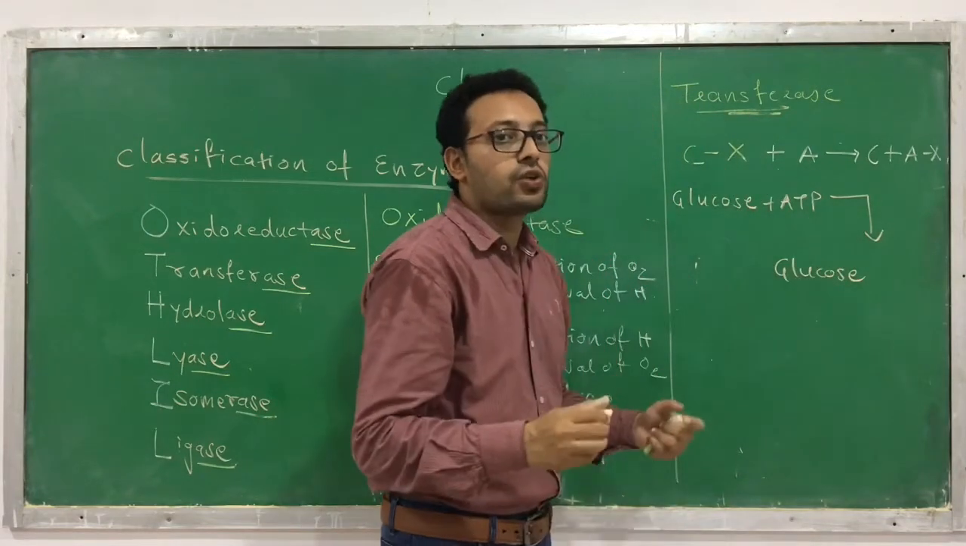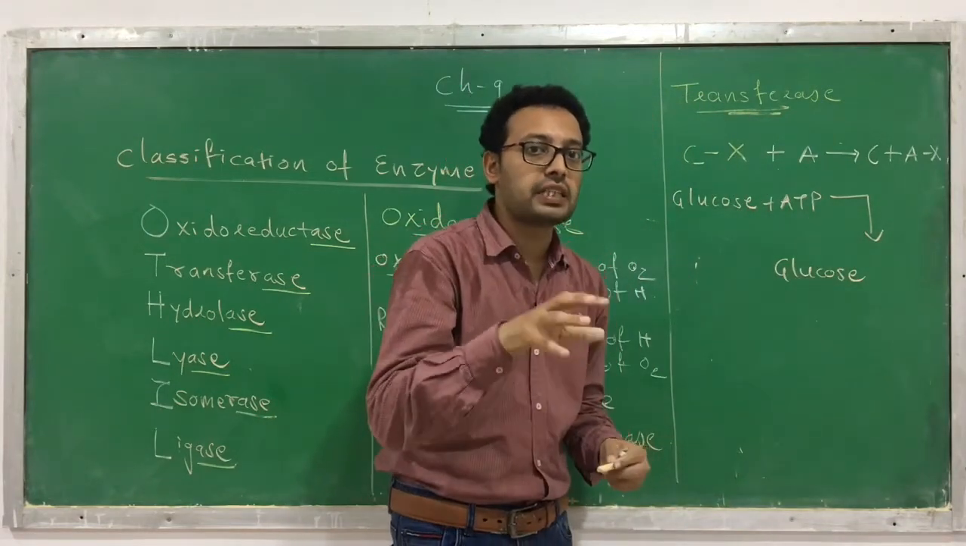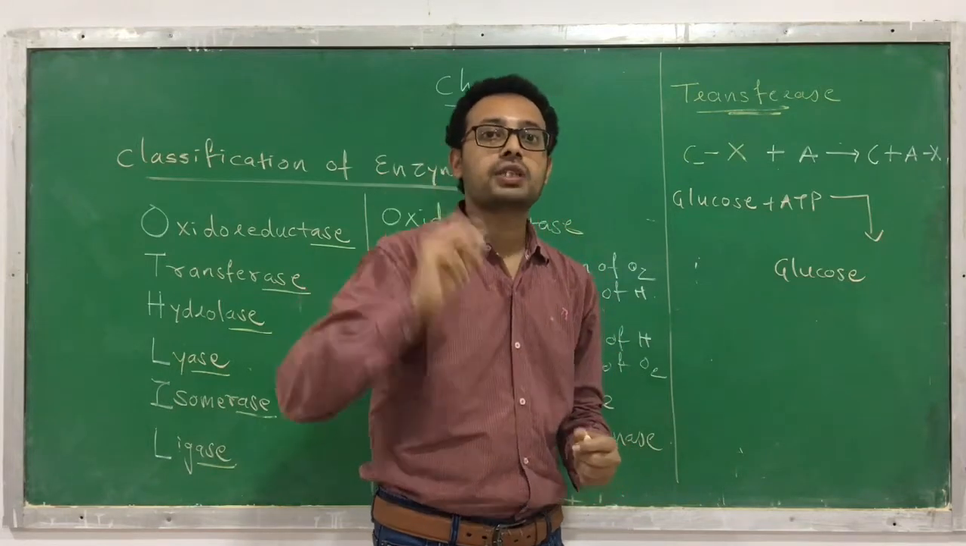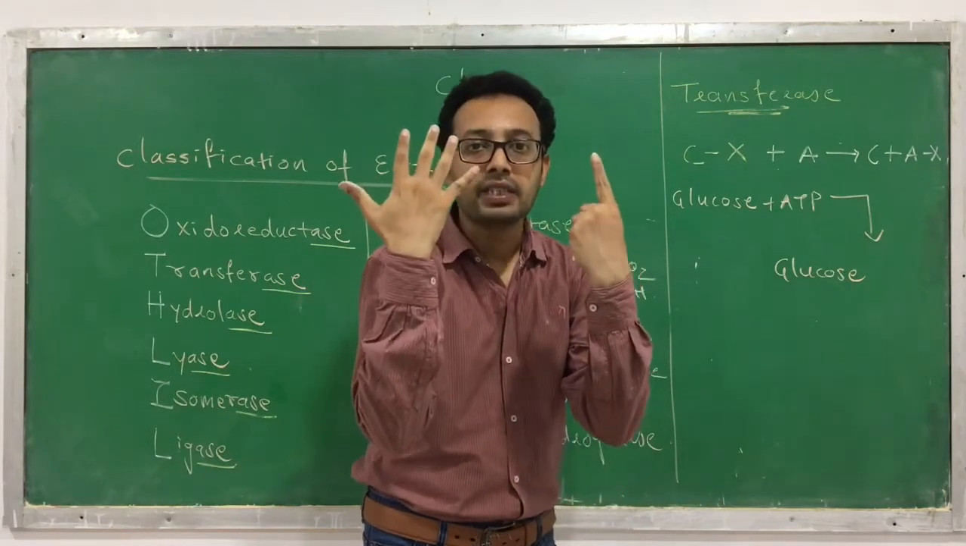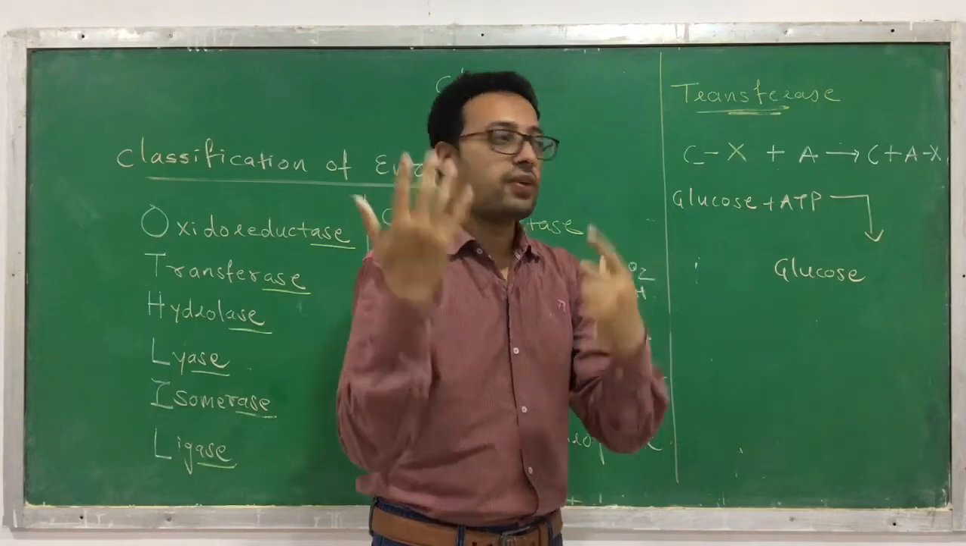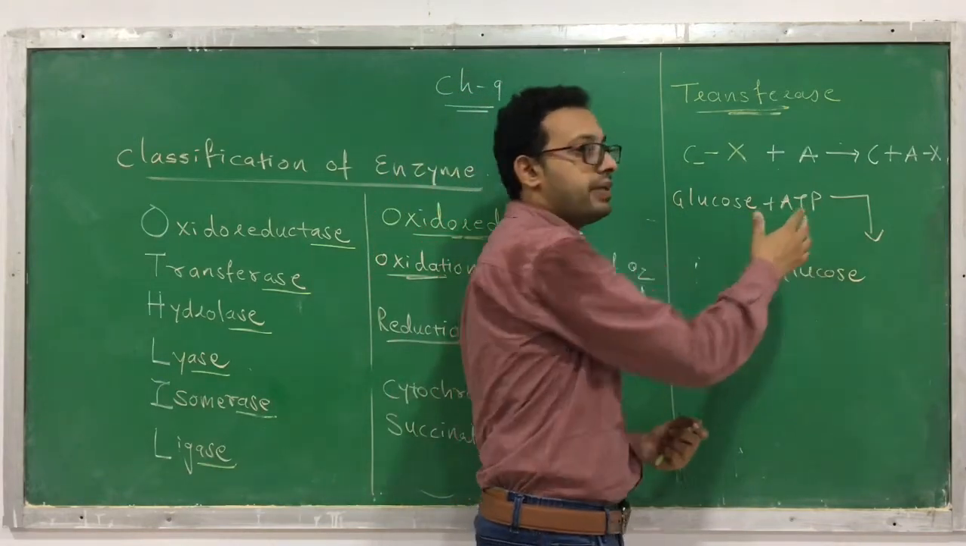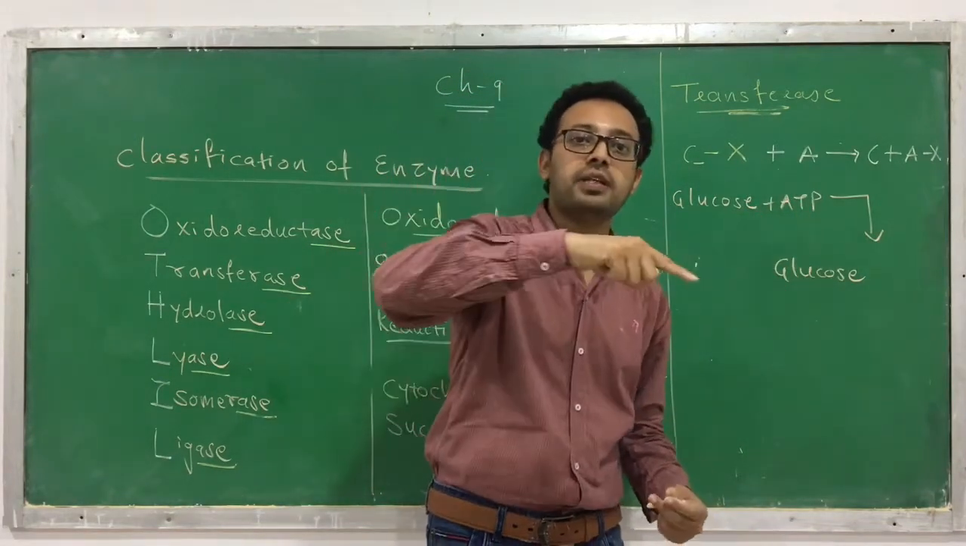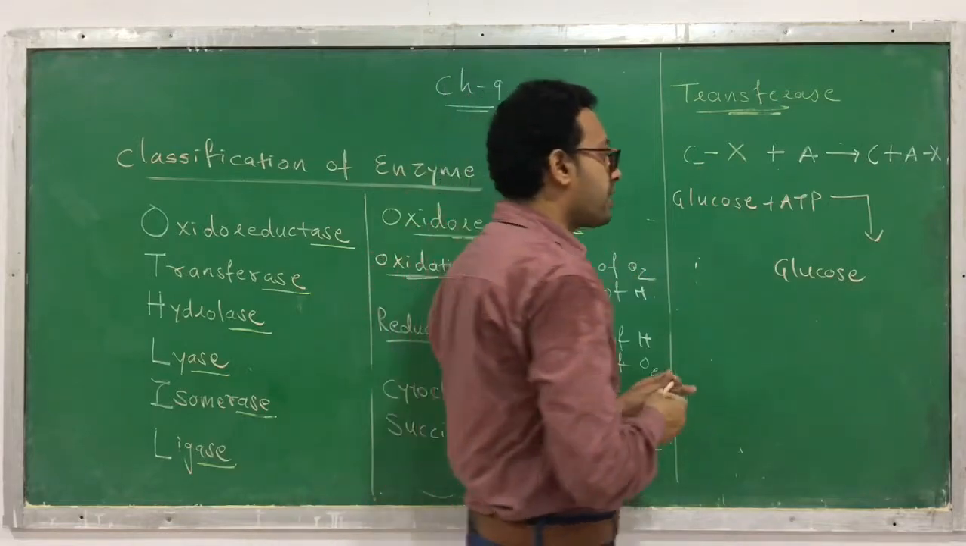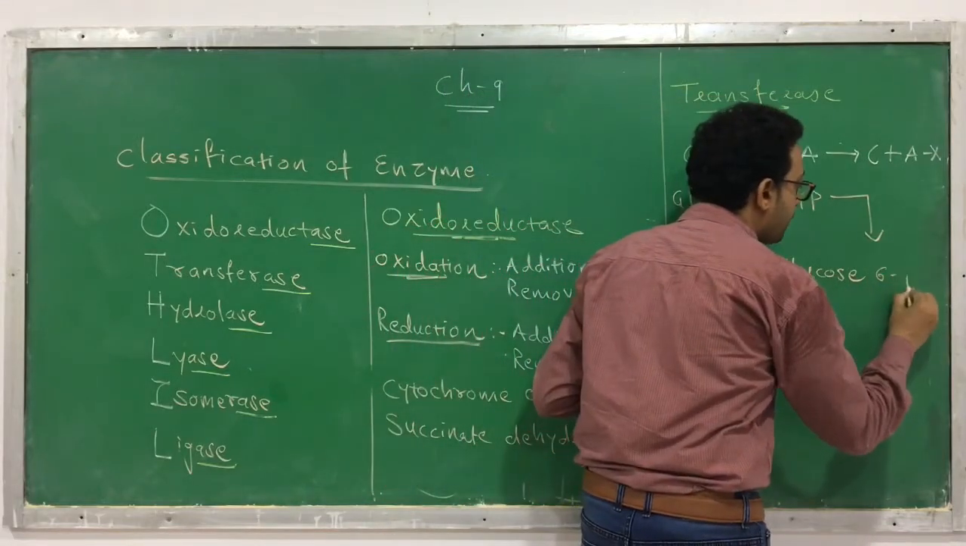Okay, now you know that in glucose, how many carbons? You know the example of glucose. Glucose is a hexose carbon, so it contains how many carbons? 6. So here the phosphorus is transferred from ATP, but it is transferred to which carbon? The 6th carbon. So we are calling it glucose 6-phosphate.